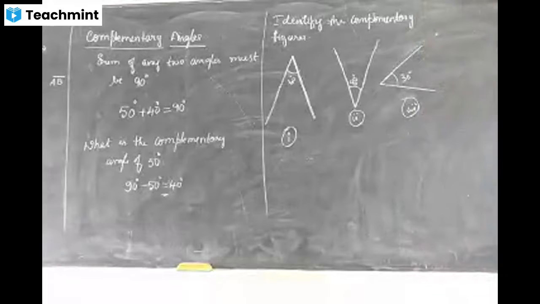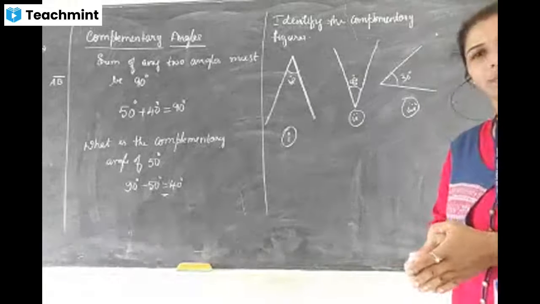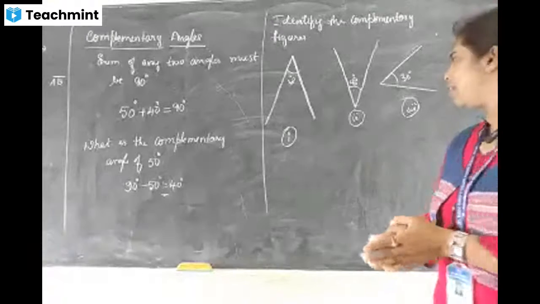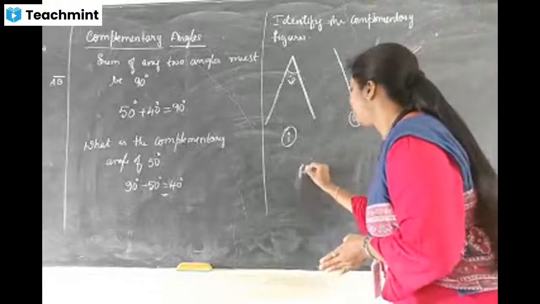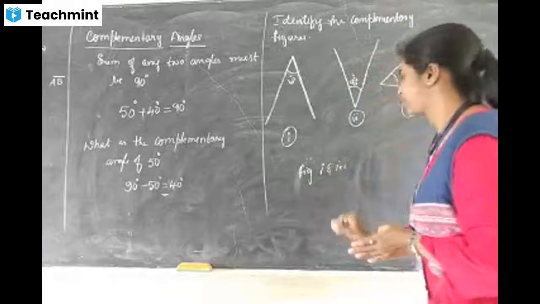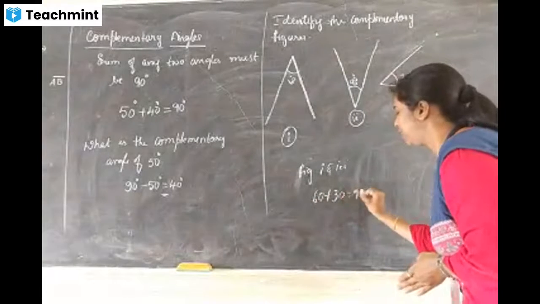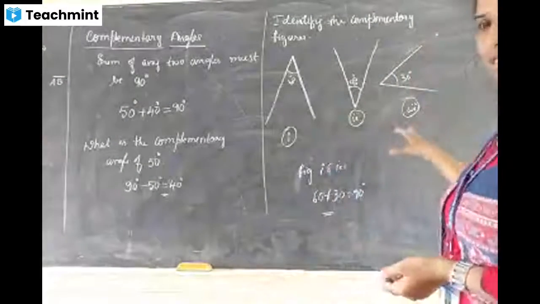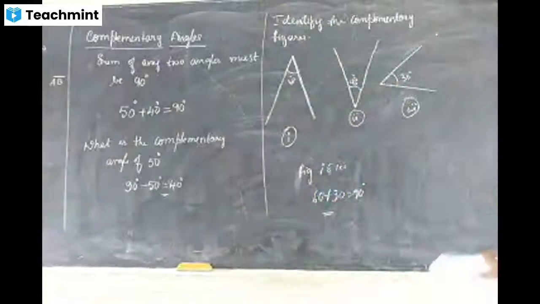Students, tell me which two figures, if we combine, we will get a complementary angle. First and third, 60 degrees and 30 degrees. Figure 1 and figure 3, 60 plus 30 is 90 degrees. Suppose if they ask like this, it's asked in the exam. Okay, next.